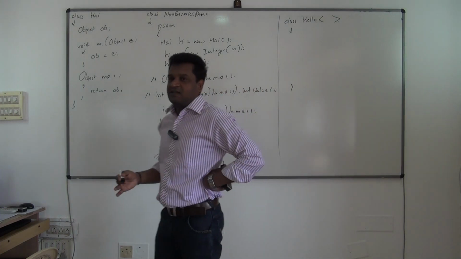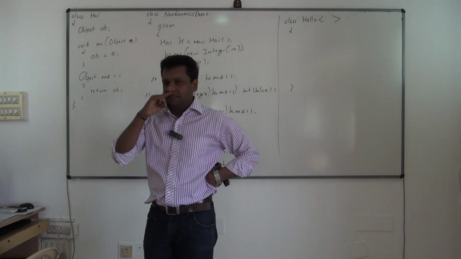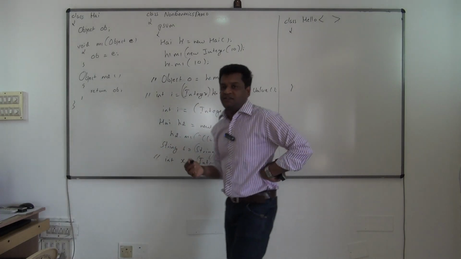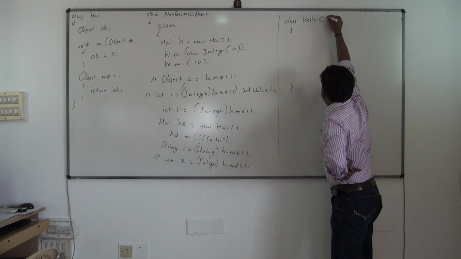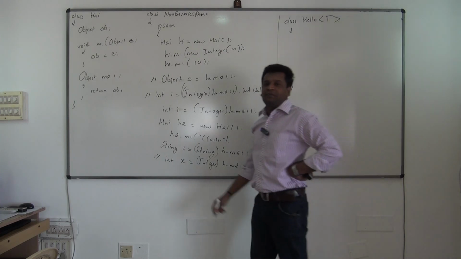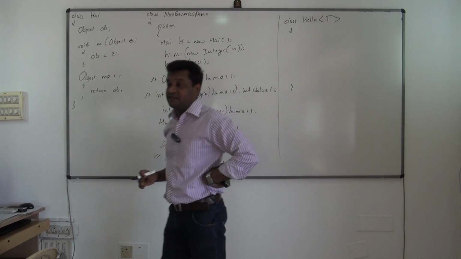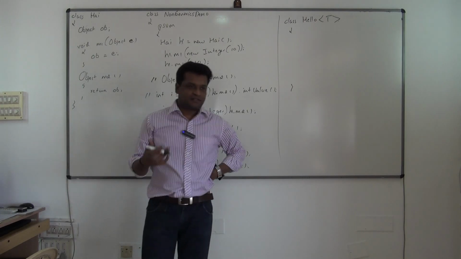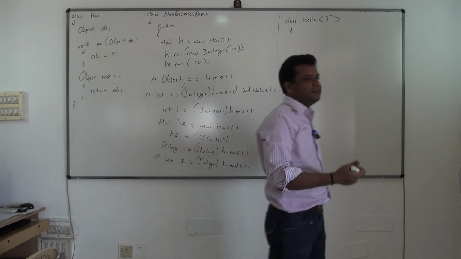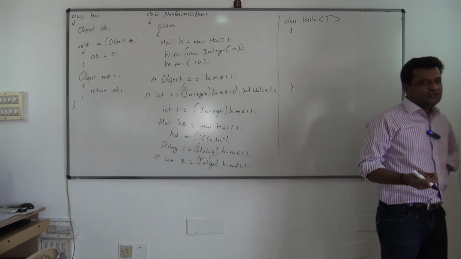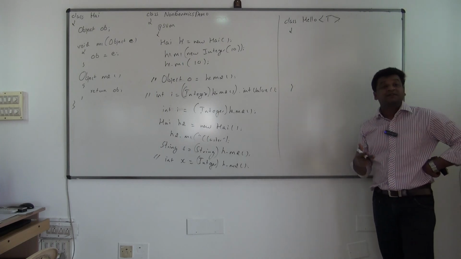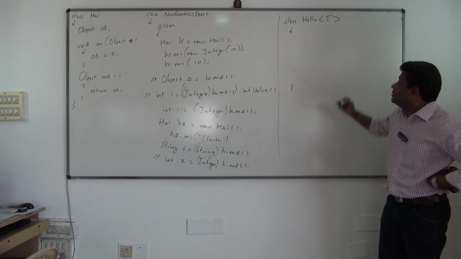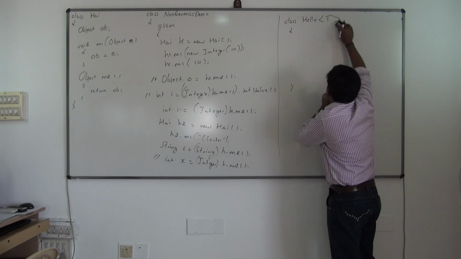Okay, so this class, this is the syntax. This class is called a generics class, and here you specify something called a type parameter. So T is actually called a type parameter. New terminologies just get added now. We are moving into generics now. Understood? It will take some time for you to get a grip of this subject, as it's a very new introduction. So T is actually called what now?